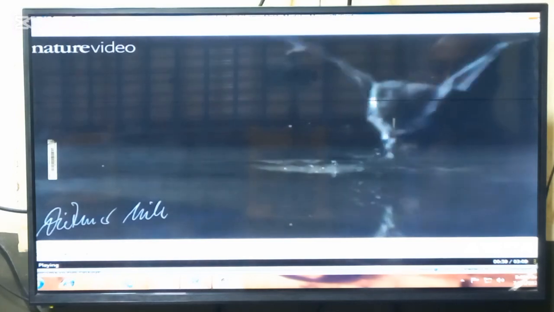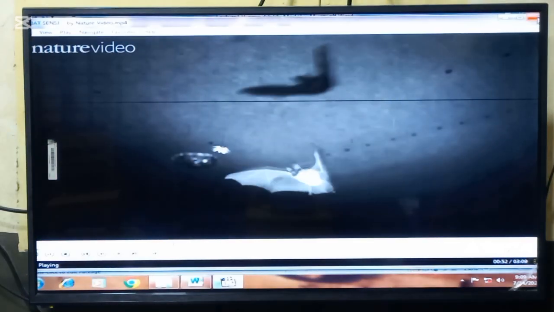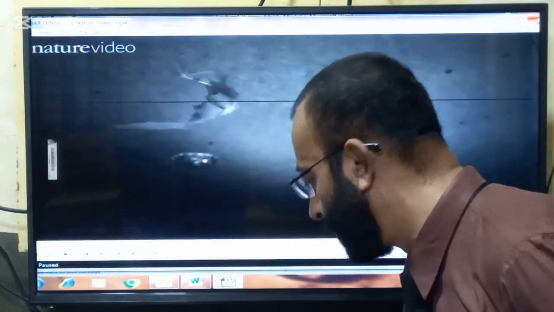We know a lot about how bats use echolocation to target insect-sized objects.